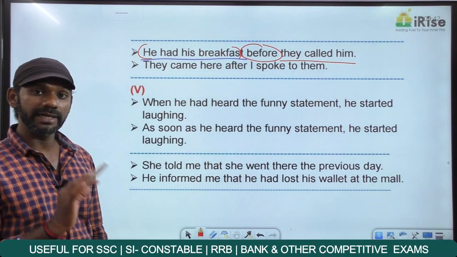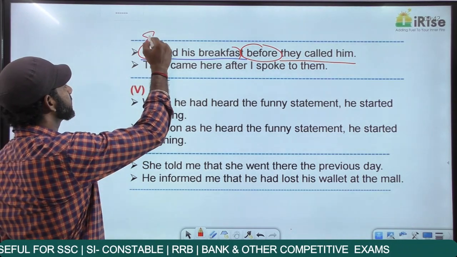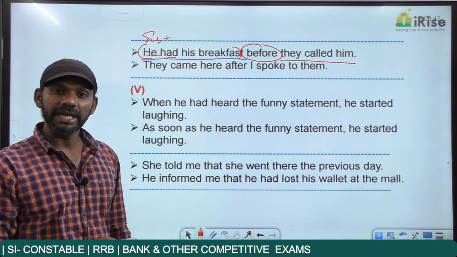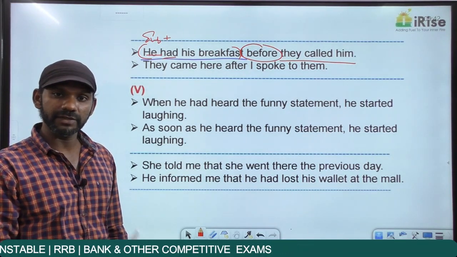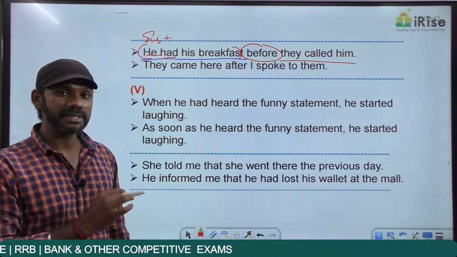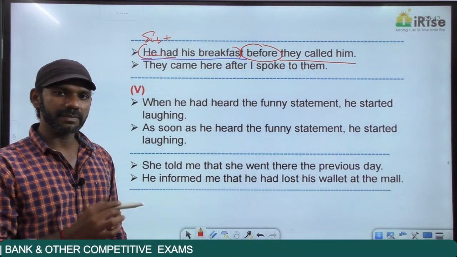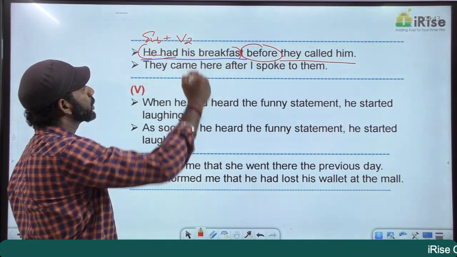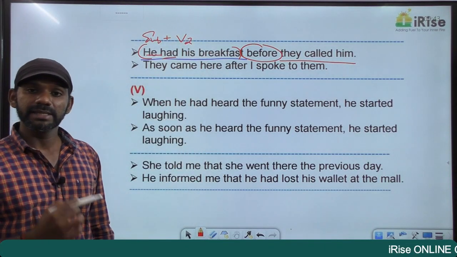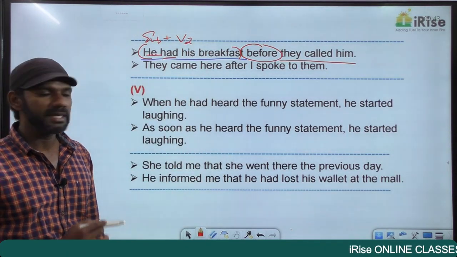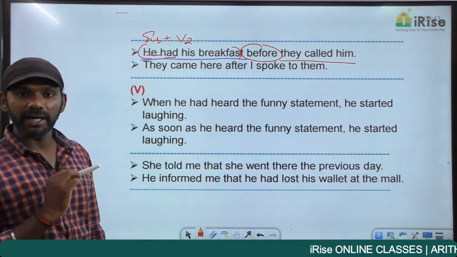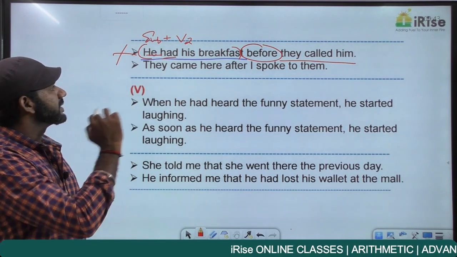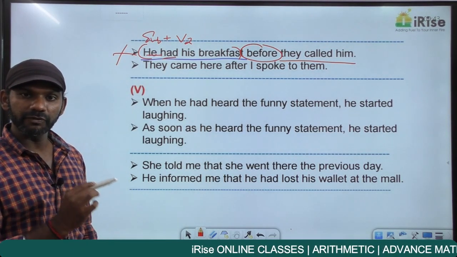If you have any doubt, write down the order. The subject here is he plus had is a main verb, not an auxiliary verb here. Main verb because there's no main verb after had. So had becomes a main verb here. There's nothing like subject plus V3. It's always subject plus V2. And subject plus V2 is not past perfect tense. Subject plus V2 is simple past. We want this idea in the past perfect tense, so this statement is grammatically wrong. This idea must be in the past perfect tense.